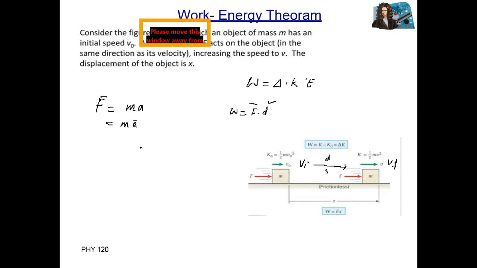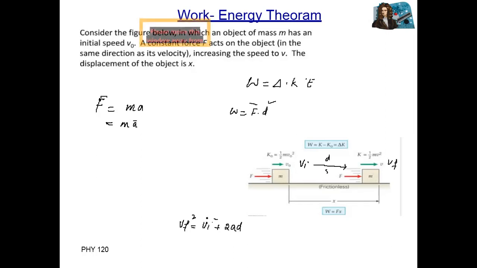From Newton's third equation, we have Vf square is equal to Vi square plus 2AD.